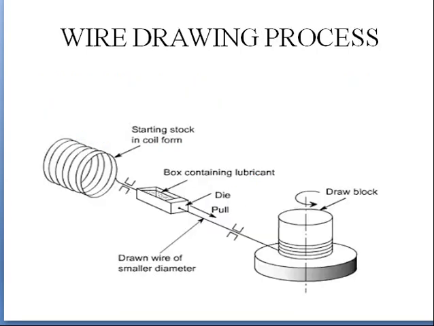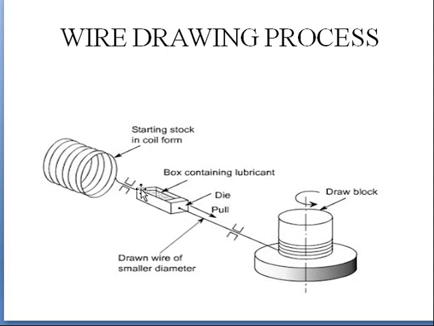Next one is the wire drawing process. Wire drawing is always a cold working process. In wire drawing, we have a stock, meaning a coil of workpiece of larger diameter, and this will be passed through a die. This is the design, meaning the cross section of wire which you require, and these are the supports.